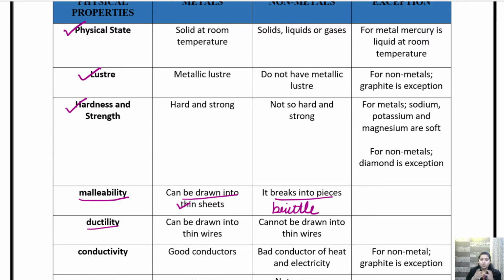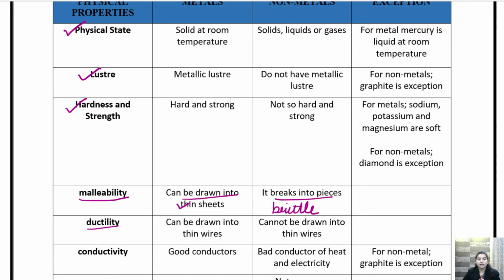We also make a thin pipe-like structure of iron at times. A rod is made of iron. So there are certain materials that can be converted into a thin wire. All materials cannot be converted into that. Generally, metals can be converted into thin wire.